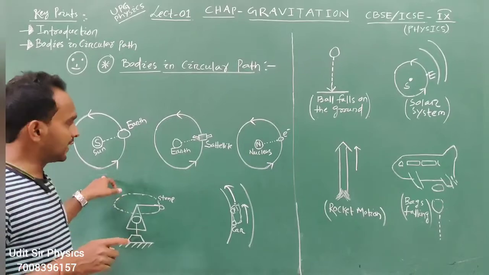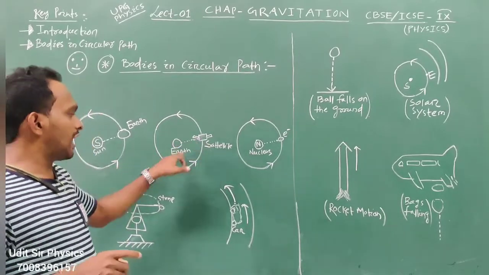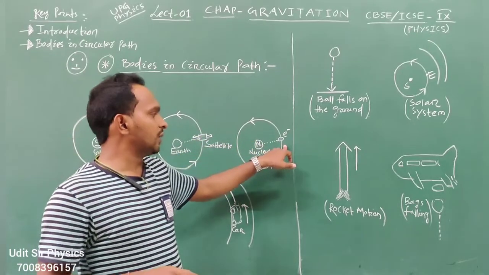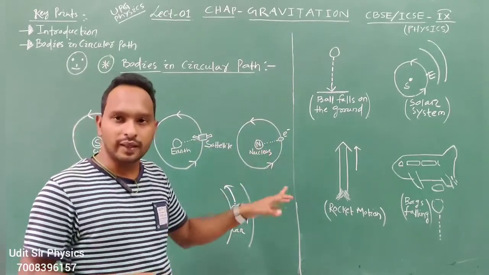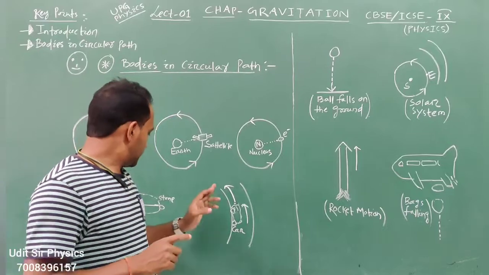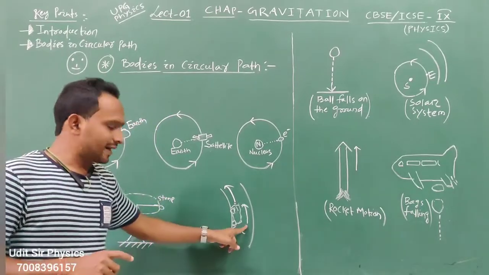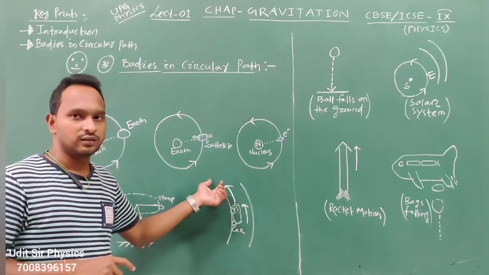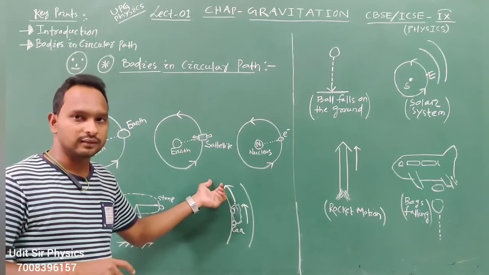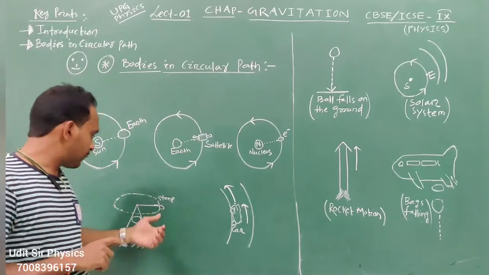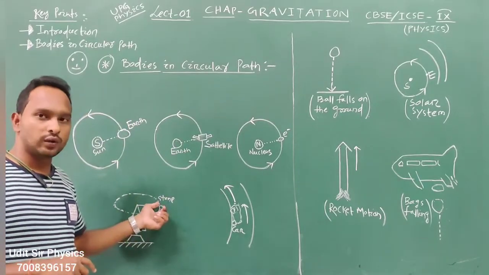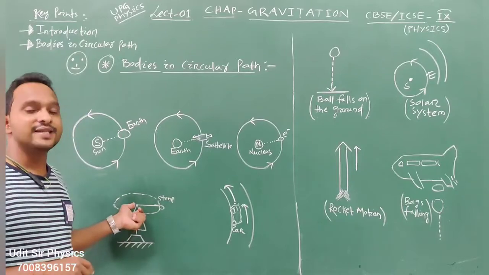Then a satellite is moving around the earth in a circular path. Then an electron revolves around a nucleus. A car takes a circular turn, and a person rolls a stone tied to a string in a circular path.